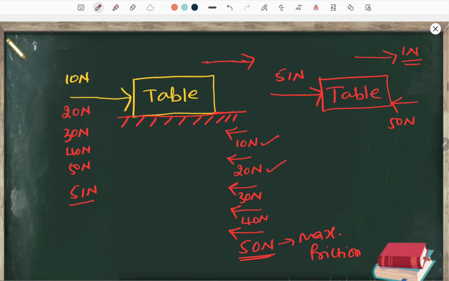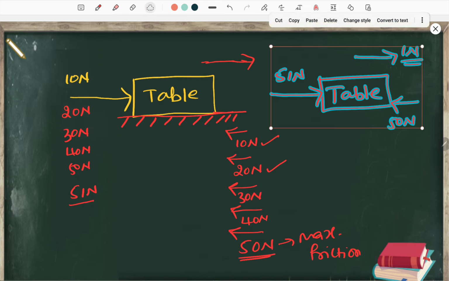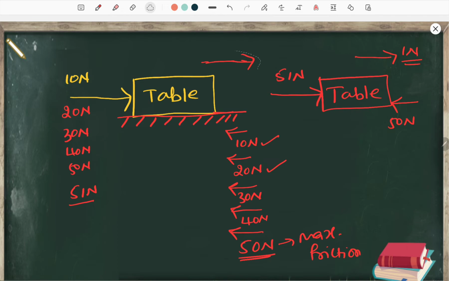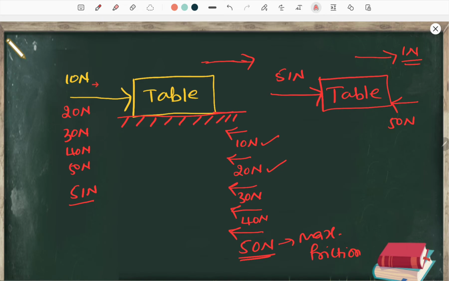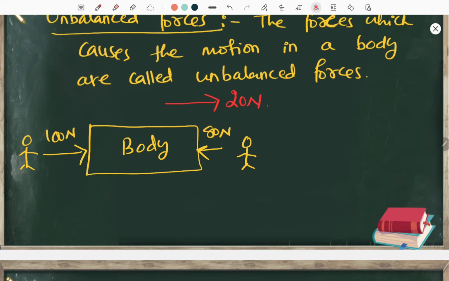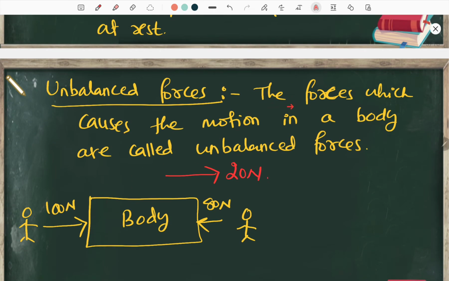All right, so these are the examples for what I have explained here. This is the example for unbalanced force. Now how about all this? This is balanced force, because if you are applying 10 Newton, 10 Newton is adjusted, 20 Newton, 20 Newton is adjusted, up to 50 Newton, these are balanced forces. Once you have applied 51 Newton, the maximum friction is 50 Newton, so the body will start to move in this direction. All right, I hope the concept of unbalanced force is clear. Unbalanced forces are the forces which cause motion in a body.